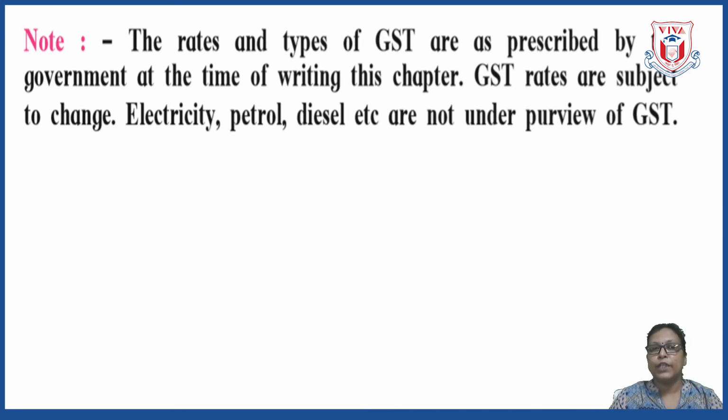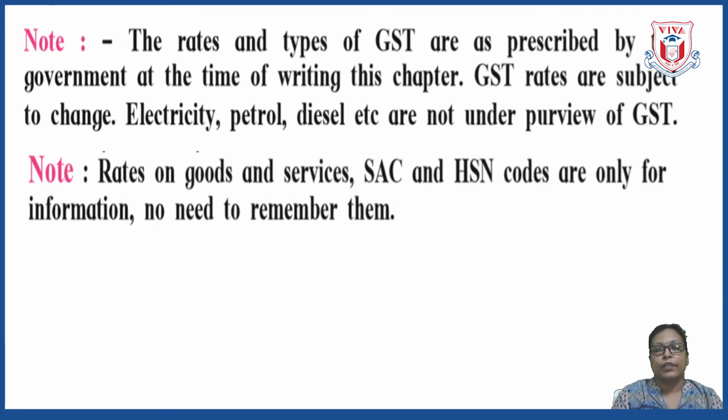Electricity, petrol, diesel, etc. are not under the purview of GST. Second thing, rates of goods and services, SAC and HSN codes are only for information. There is no need to remember them. As I told you previously, you can write your own numbers there. You should not remember them.